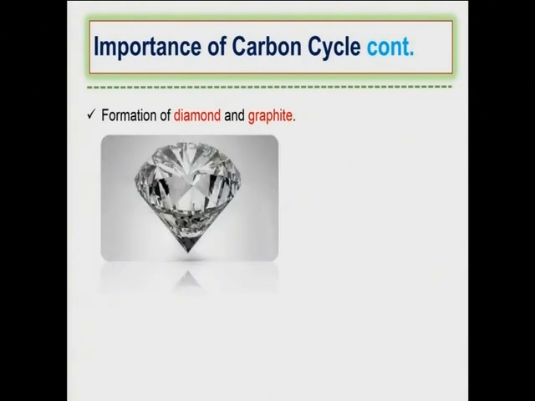Another importance of carbon cycle is... What is that? You just look there. That is a diamond, isn't it? So carbon cycle also helps in the formation of diamond, but this one is very occasional because it needs very high temperature and high pressure conditions. For example, if the condition is extremely high like a volcano eruption, that is where the diamond might form.